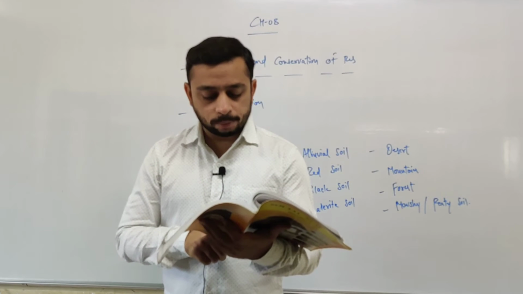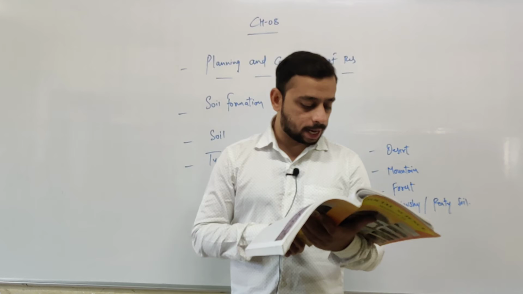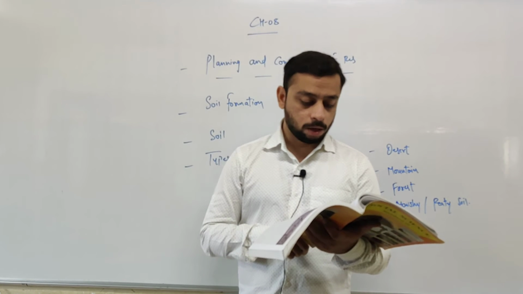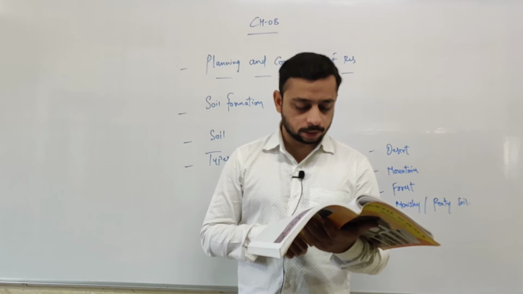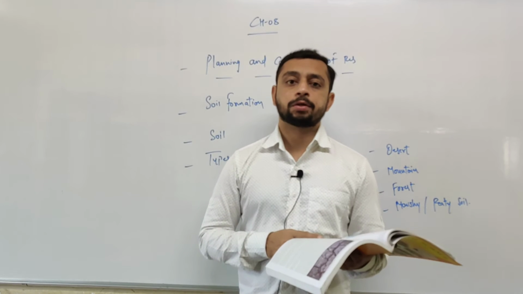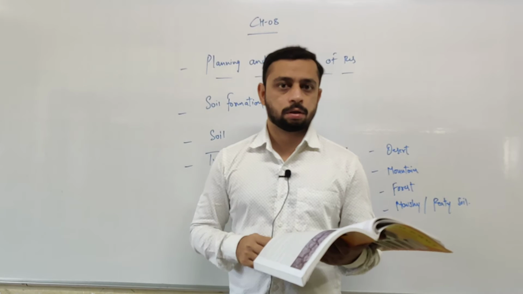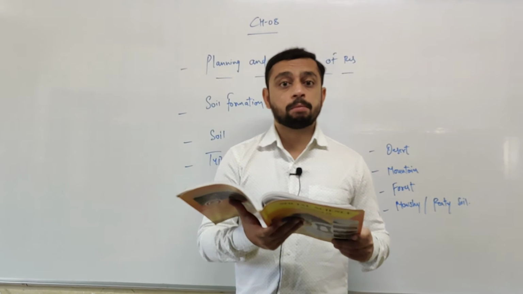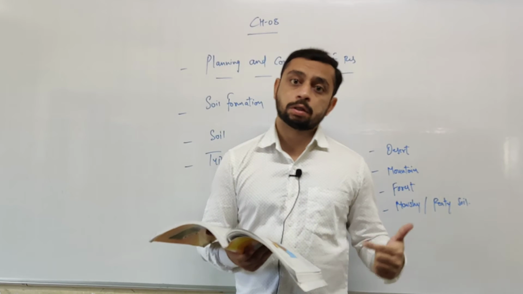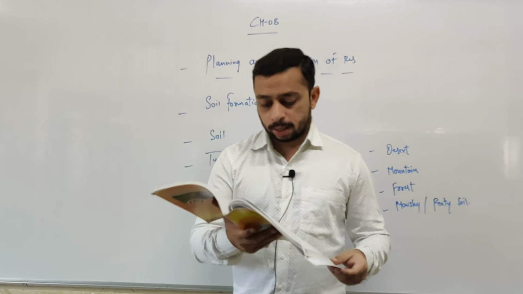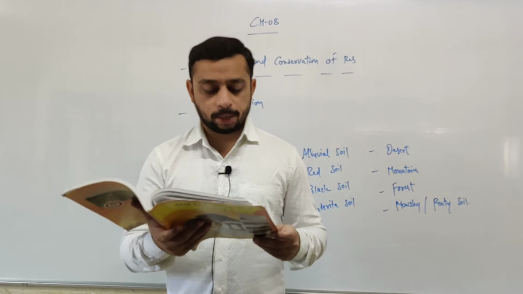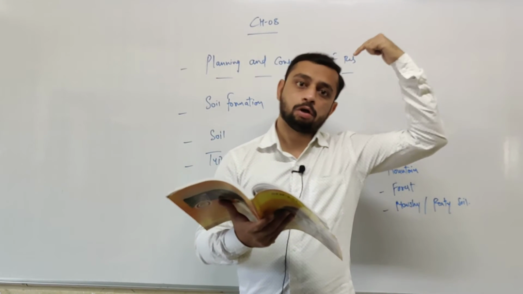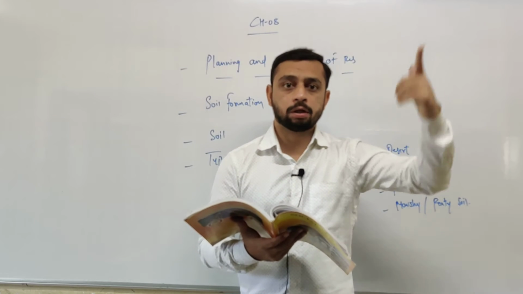It is spread from Tamil Nadu in the peninsular India up to Bundelkhand in the north, and from Rajmahal Hills in the east up to Kutch in the west. Underline the sentence. I am repeating it again. Pay special attention. It is spread from Tamil Nadu. So where is Tamil Nadu? South of India. It is spread from Tamil Nadu in the peninsular India up to Bundelkhand in the north. That is from south to north.